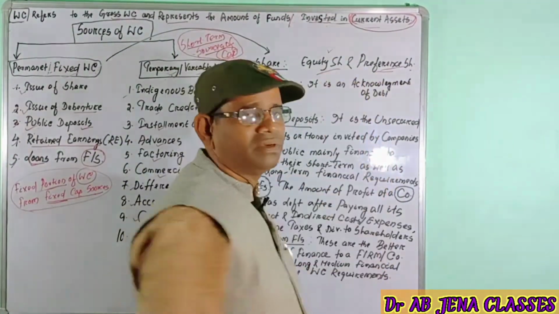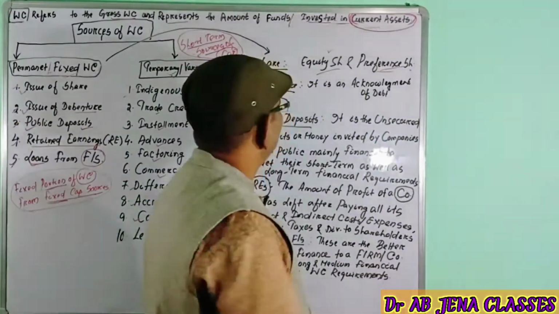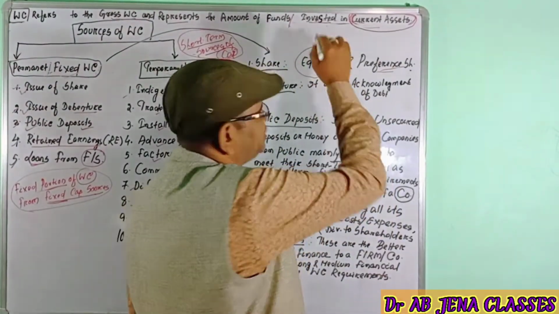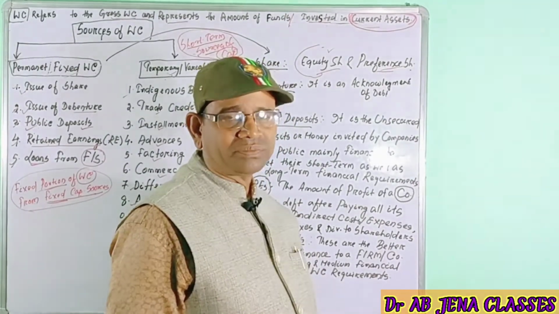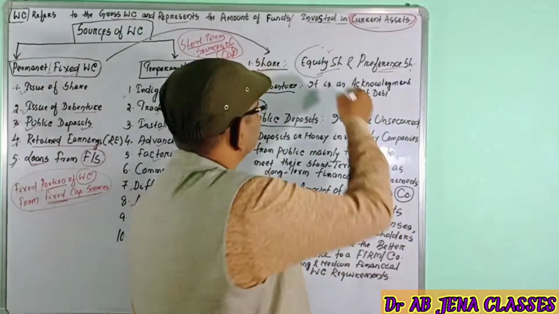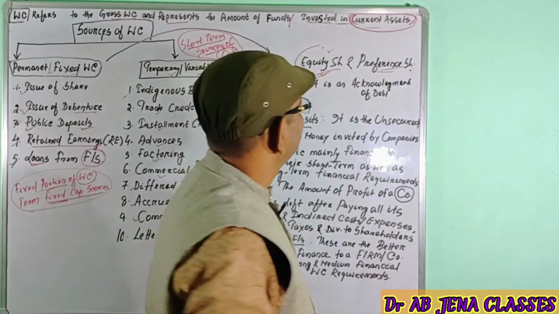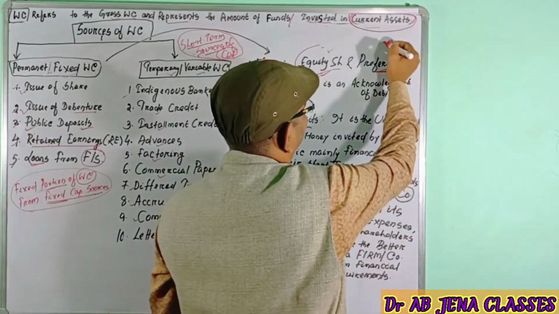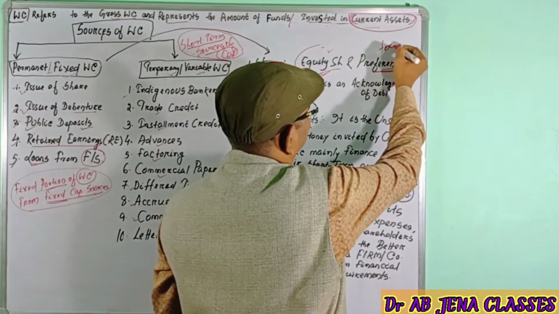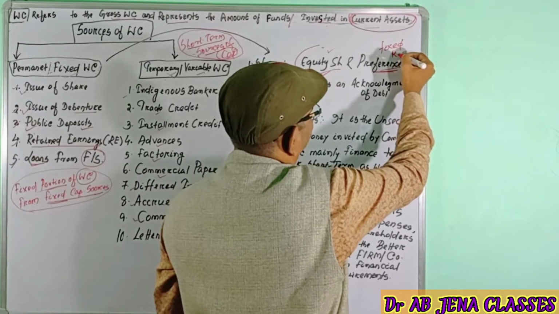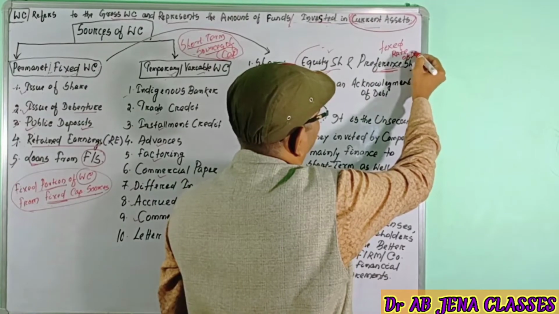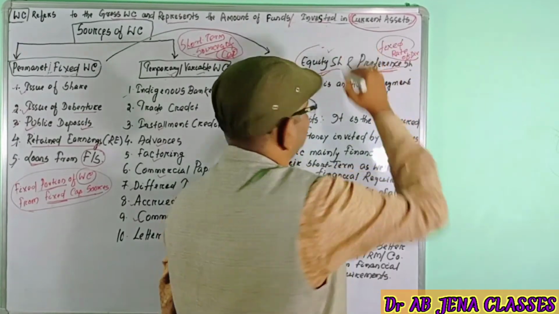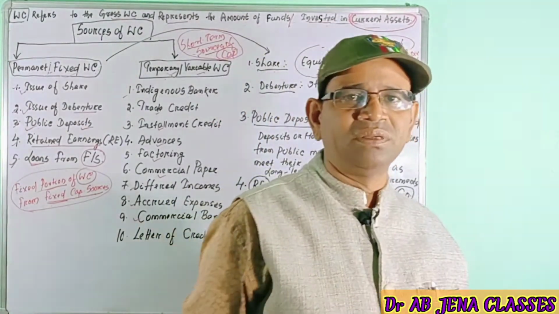Equity shareholders are the real owners of the company, and they will not get a fixed rate of dividend. On the basis of the available profit, they will get the dividend. Whereas the preference shareholders will get the fixed rate of dividend. But the equity shareholder will not get a fixed rate of dividend.